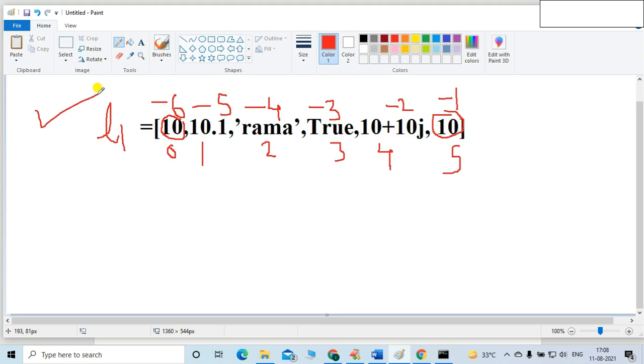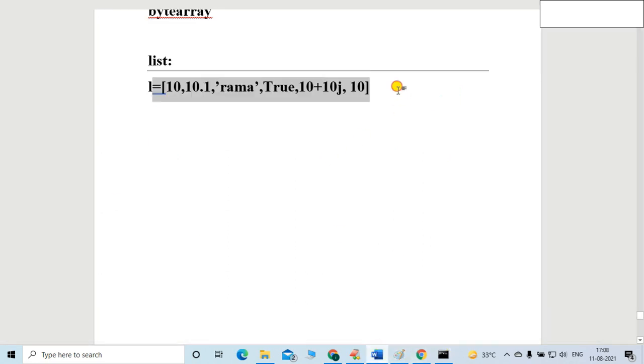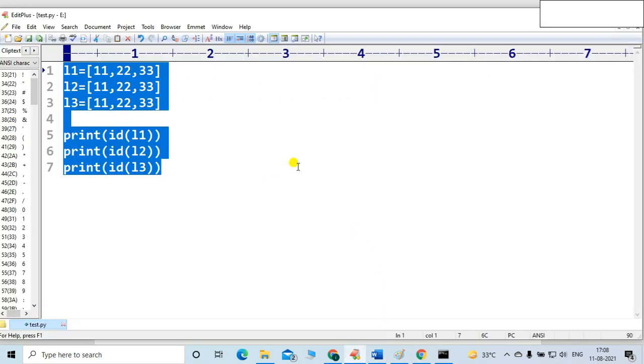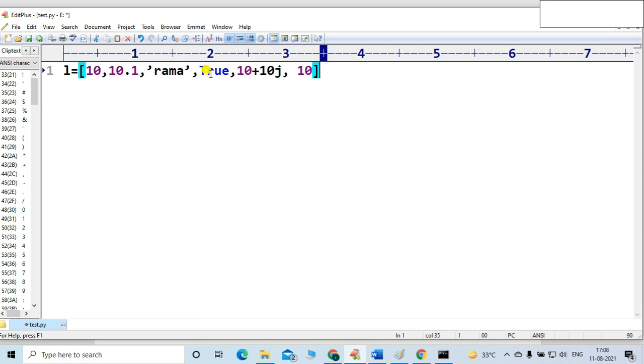Let me execute the code. Let me paste the code here, with a single quote. Now it's okay.